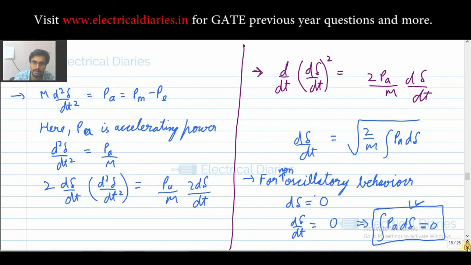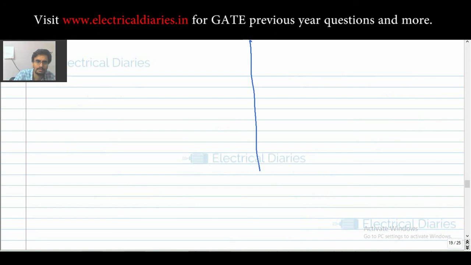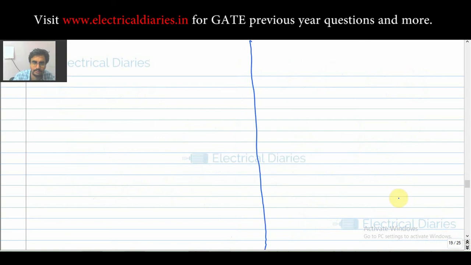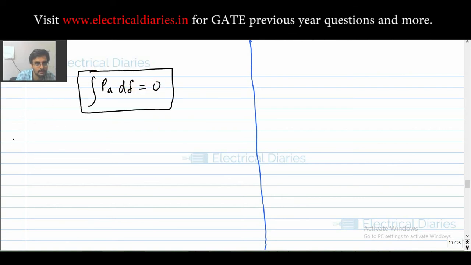Now that derivation was not very much needed. If you could remember this equation only, that is sufficient. I have not explained this derivation in much detail because it is not necessary. What is necessary, I will tell you. What you have to remember is this thing: PA d delta is equal to 0. Now how you solve the questions using this is very important. In GATE, question solving is very important.